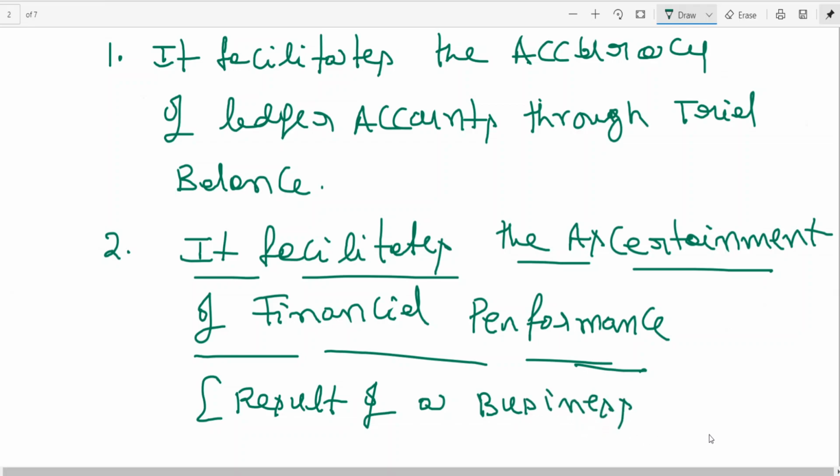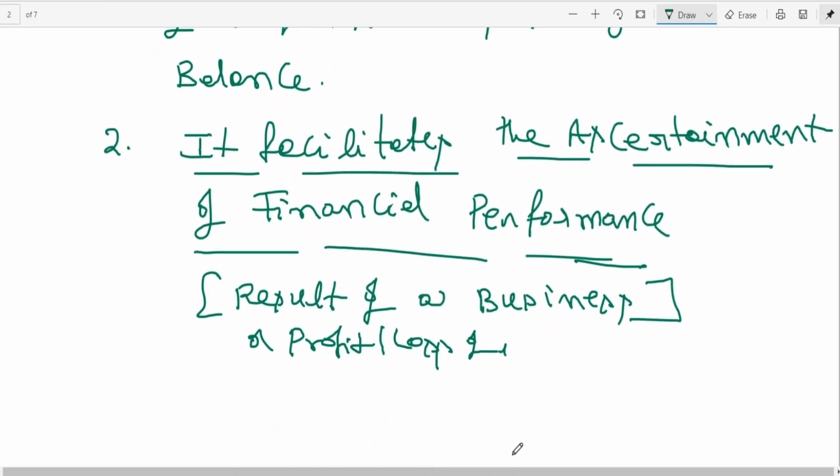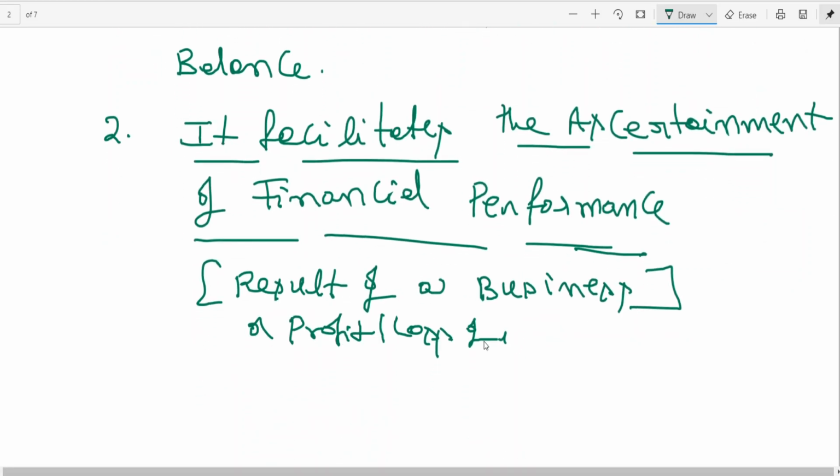After trial balance, next is final account, the result of a business. Result of a business means profit or loss. You can know profit or loss.